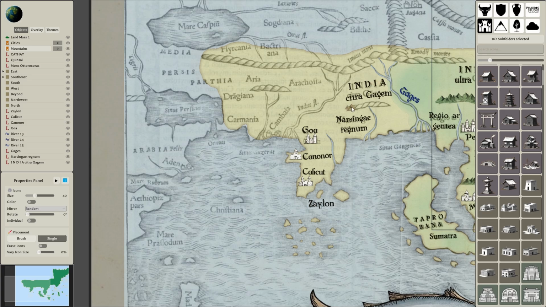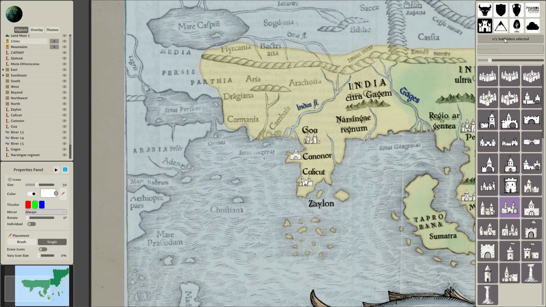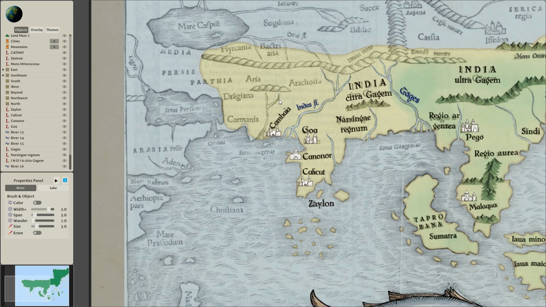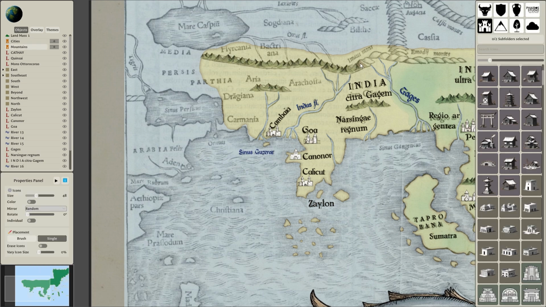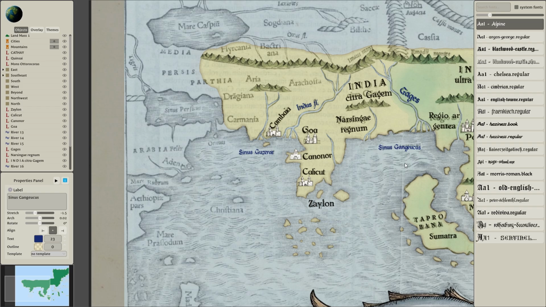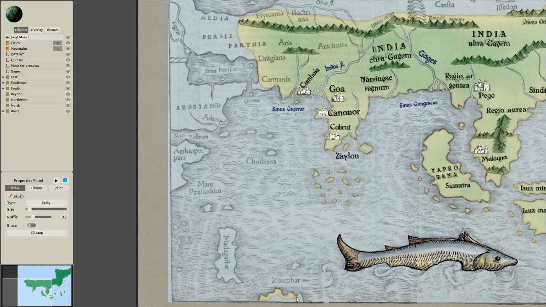And we see the label Narsinga Regnum, which is way too far north. It should be really in South India. This is the Hindu Vijayanagara Empire. At the time of this map, the Vijayanagara Empire had been a powerful player in this region for 2 centuries, but it would succumb to its Muslim northern neighbors within 2 decades later.